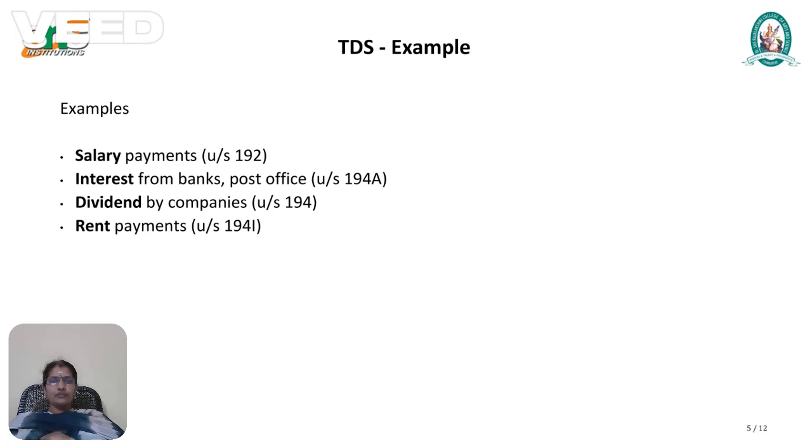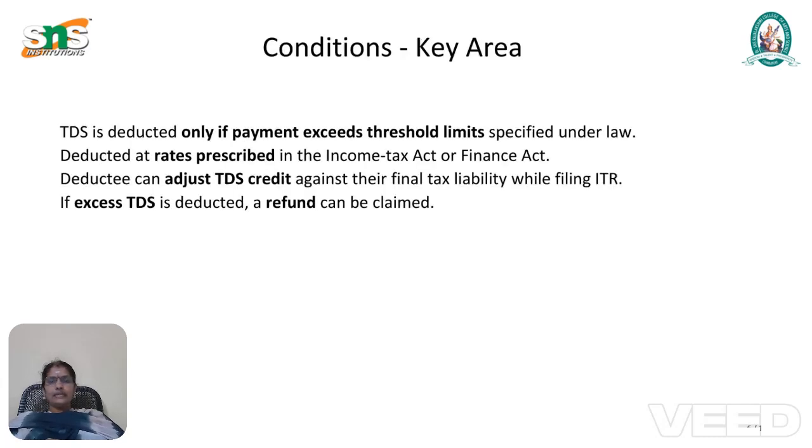Also, post office schemes, fixed deposit or recurring deposit, are taxed the same way. Third, dividend received from a company when investing in shares or debentures. Then rent payment under section 194I. These are a few examples related to TDS.